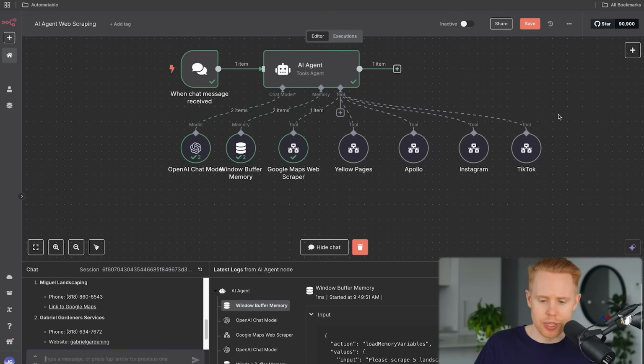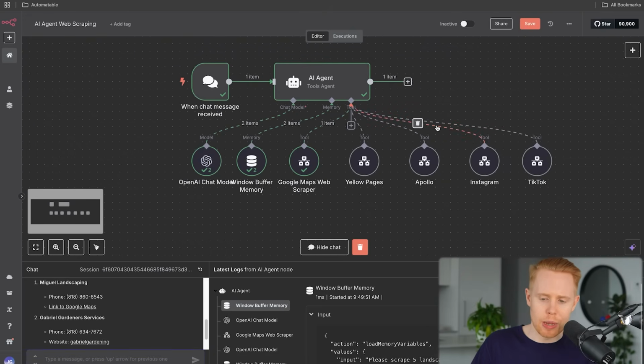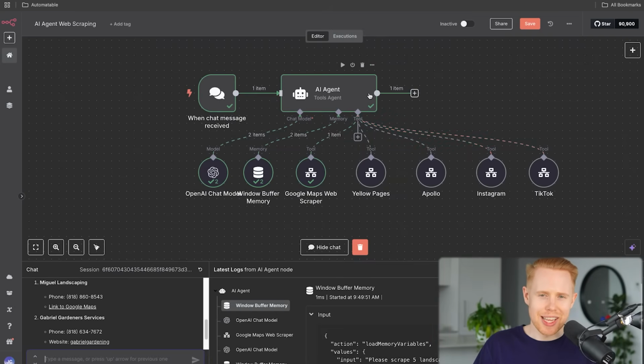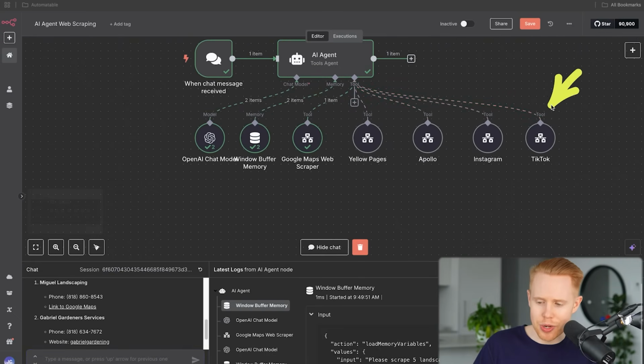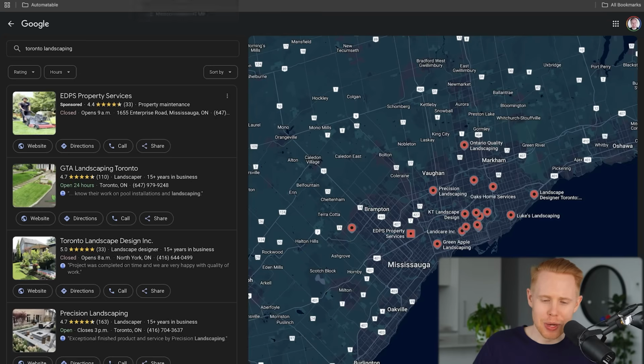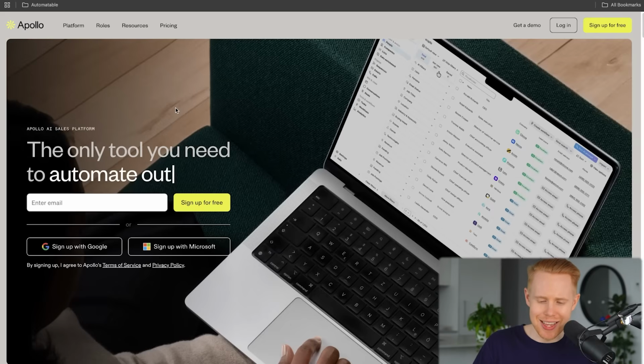Okay, let's move forward. The next one that I want to talk about is web scraping. So with this AI agent, you can web scrape tons of different sources. For instance, you could web scrape information from TikTok or Instagram or Apollo or Yellow Pages. I don't know how many people use Yellow Pages anymore. But yeah, anyways, if you still think you're in the 2000s and you want to use Yellow Pages, that's an option as well. And so bottom line is that instead of having to manually come in here and find emails and phone numbers from all these websites, you can just do it automatically.